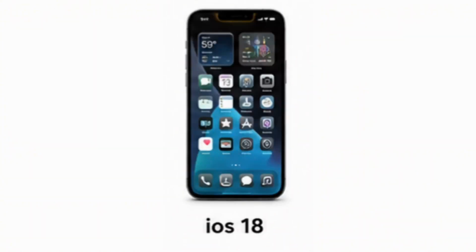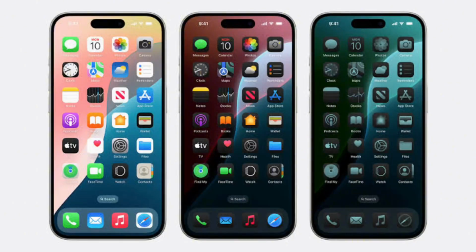iOS 18. Released in 2024, iOS 18 gave users much greater control over customization. Apps and widgets could be arranged more freely. Control Center became highly customizable, and Apple Intelligence began bringing advanced on-device and cloud-assisted AI features to supported iPhones. It marked Apple's biggest step into the era of artificial intelligence while continuing to strengthen privacy.